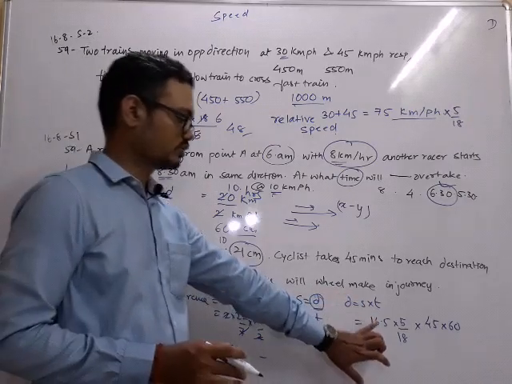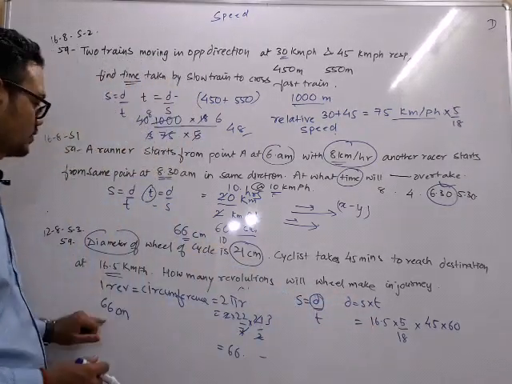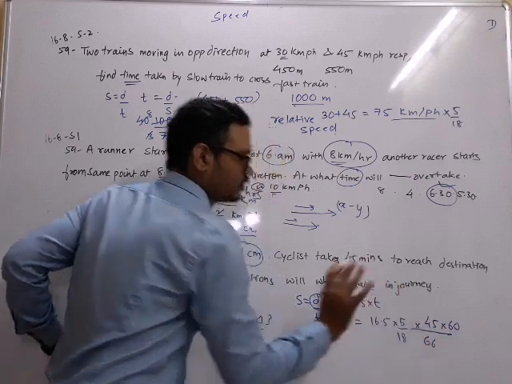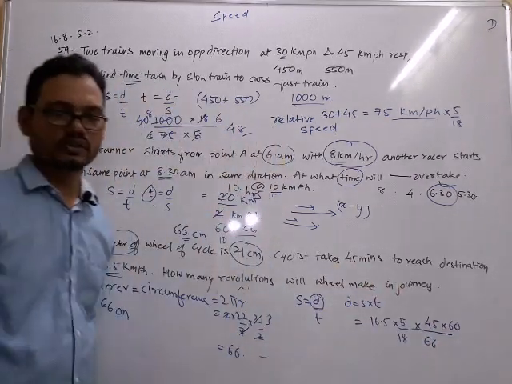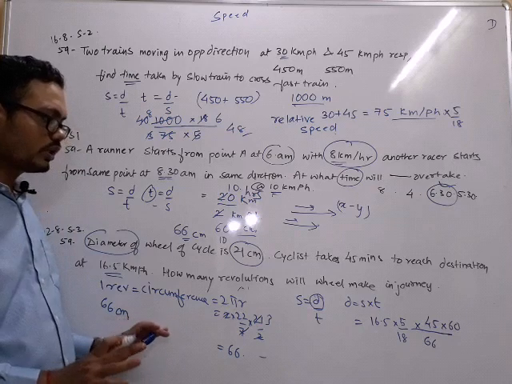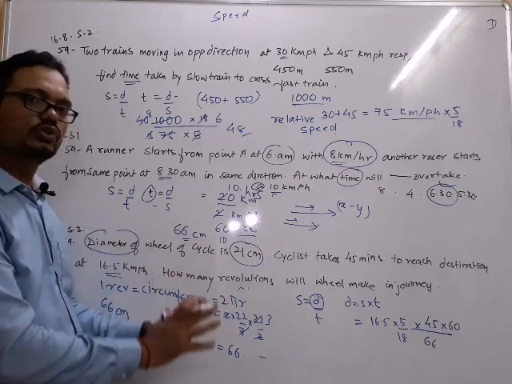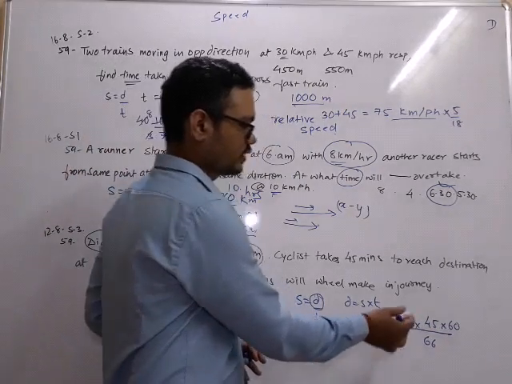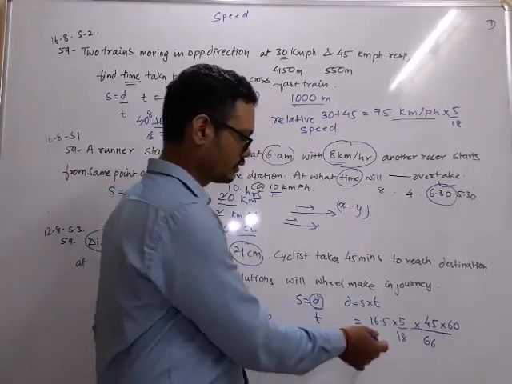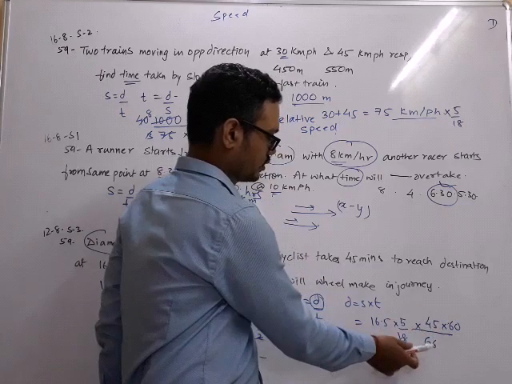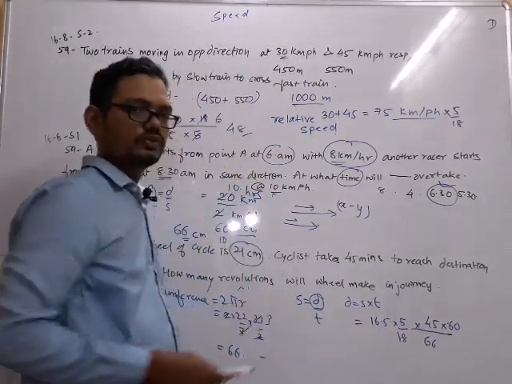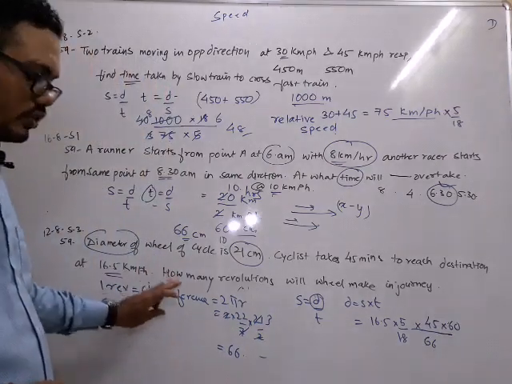This is the distance. I will divide this by 66 and these many revolutions will be there. This will be the answer. So it was only the equation; you should know how to form it. Once the equation is formed, you will cancel it out and a lot of things are getting cancelled. So you can solve this on your own. I hope you have got the logic.